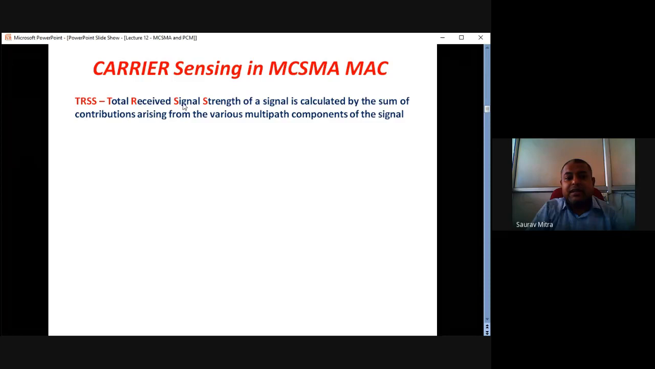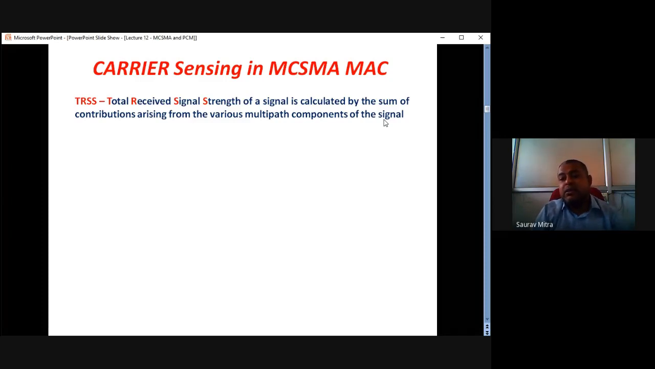And what is TRSS? TRSS of a signal is calculated by the sum of contributions arising from various multipath components of a signal. If there is a sender node and just beside it there is a link, at that link the sender senses if there is any carrier. That is called carrier sensing. Carrier sensing is actually done by sensing the TRSS. So at that link, what is the total received signal strength from all other communications?